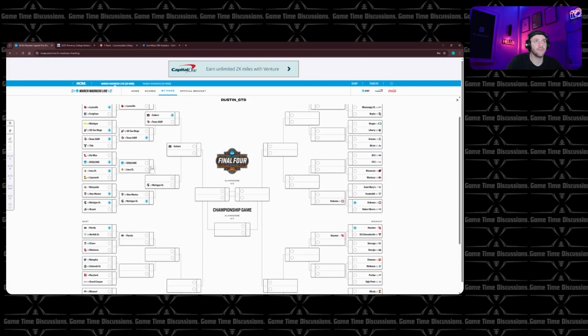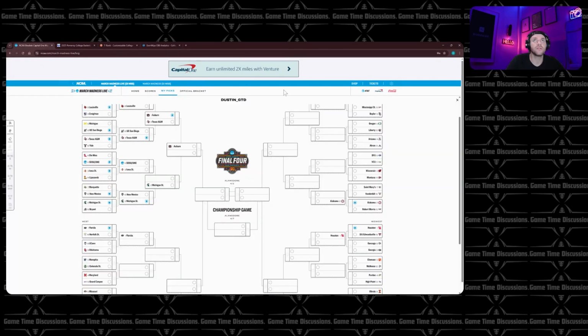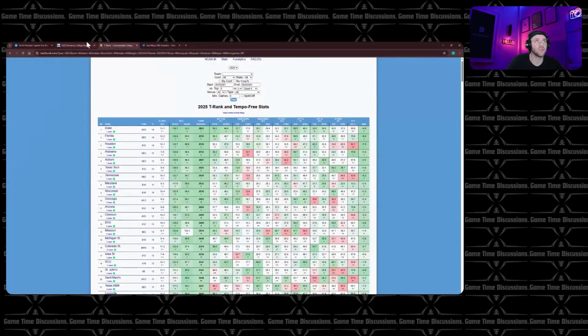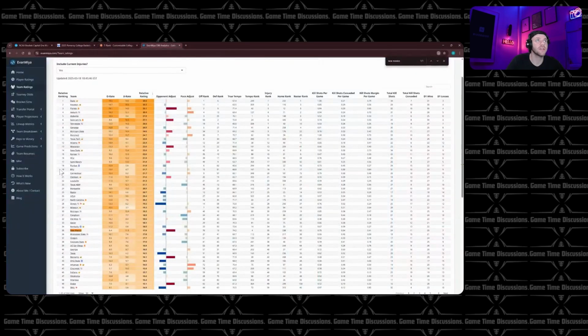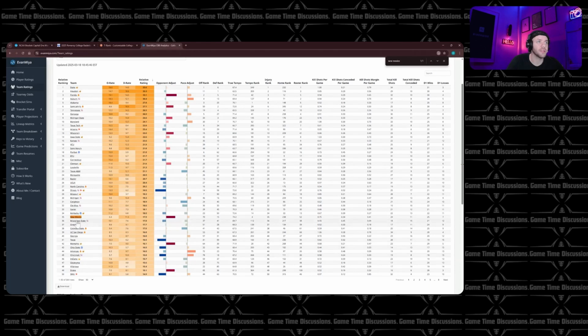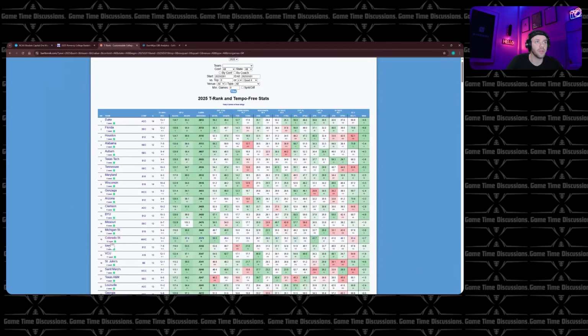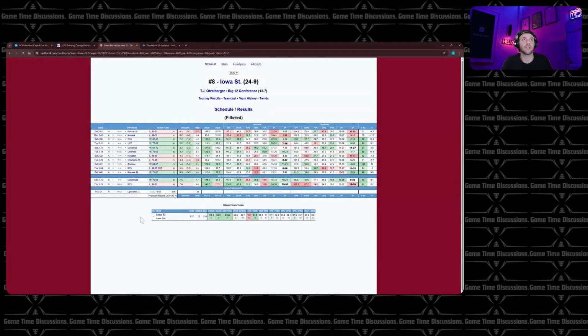I think this is a very interesting game, though, because North Carolina did end the year so strong, and Iowa State is hurt. So Iowa State right here, they're still 14th overall. I don't think they will lose this game. I do think it's an interesting one. They had a fun year. They were really good throughout the year, and then of course got bit by the injury bug. But they did finish 7-6 in their last 13.